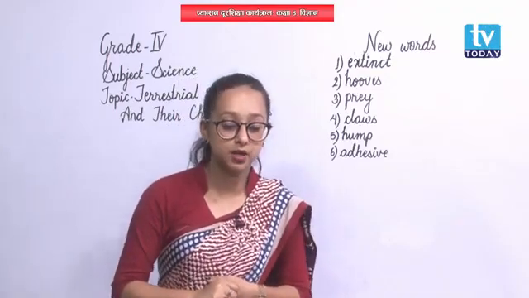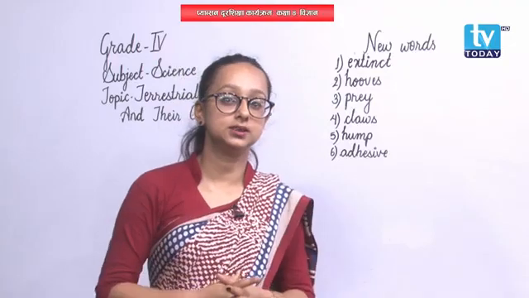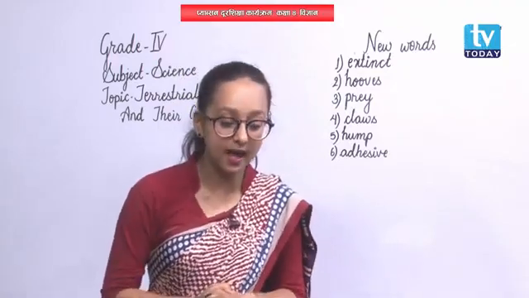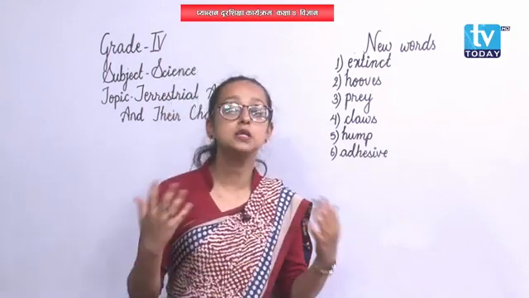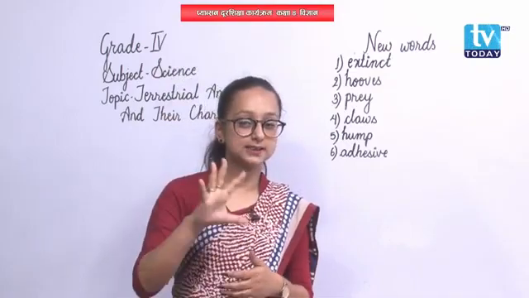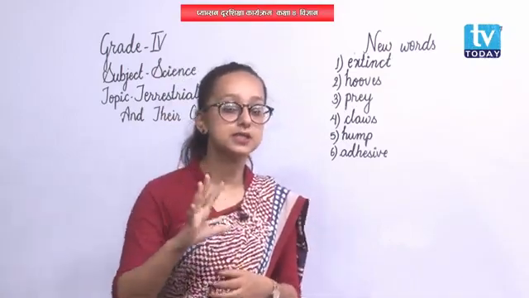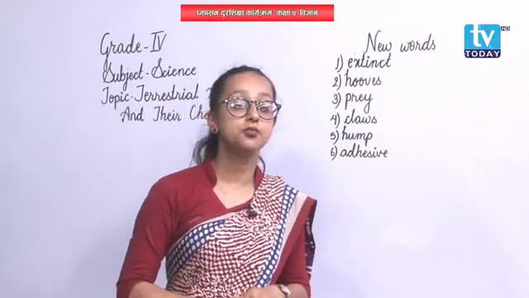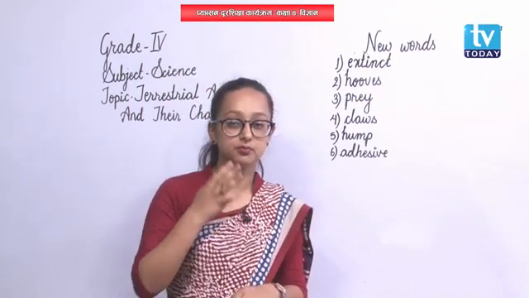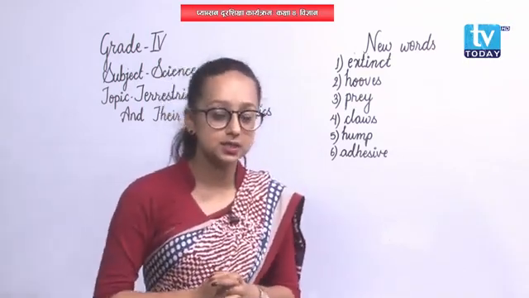And second, they have strong and pointed claws for catching their prey. Claws, as I have mentioned earlier, are the sharp, pointed nail-like structures on the limbs of animals. So, they have sharp and pointed claws.